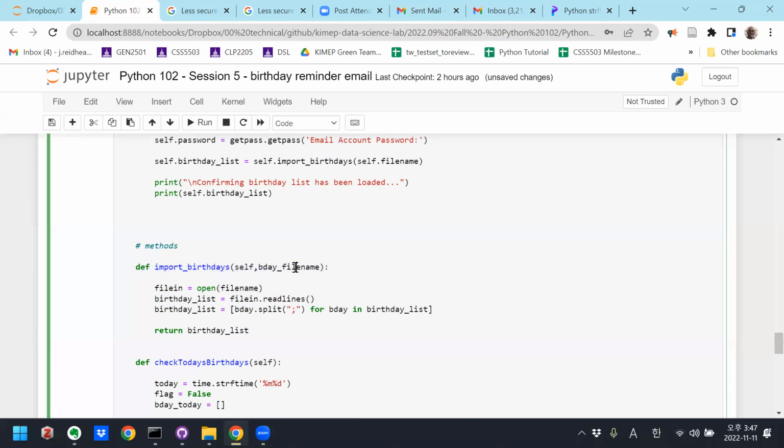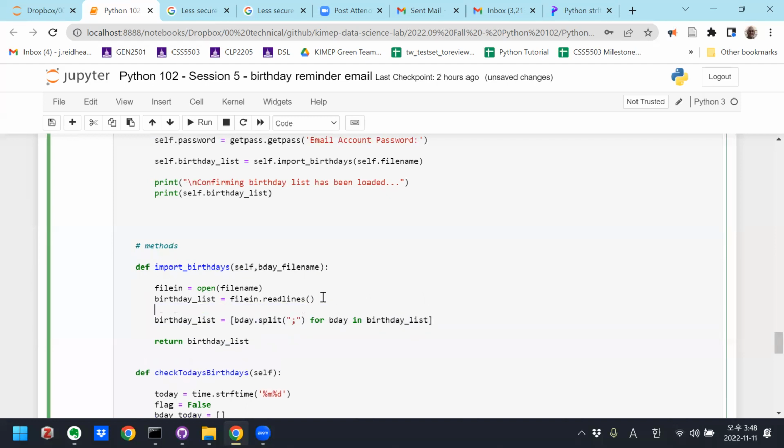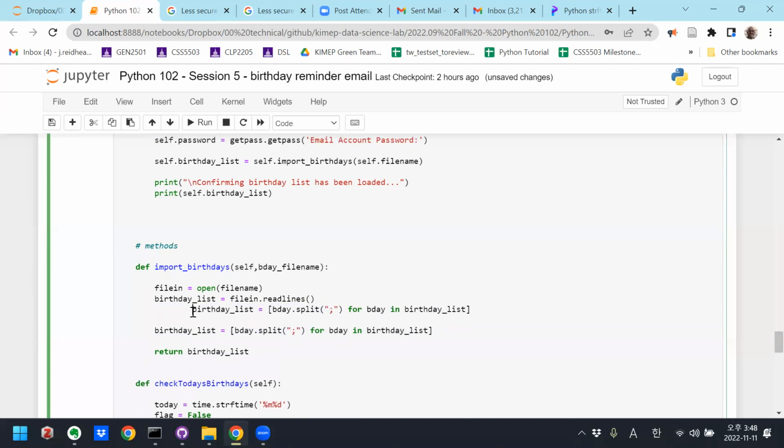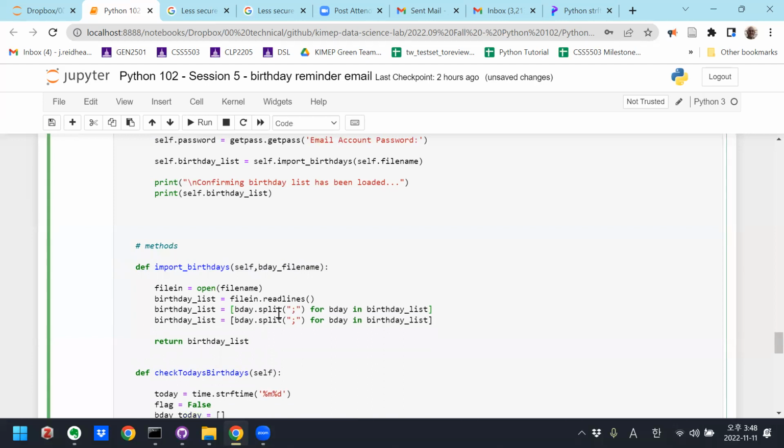This is inputting the file name and returning the birthday list. So it's the same thing. It's opening up the file, reading all the lines, splitting them. Oh, but I have to add that one to clean off those carriage returns.